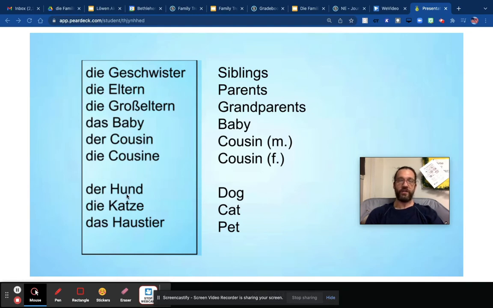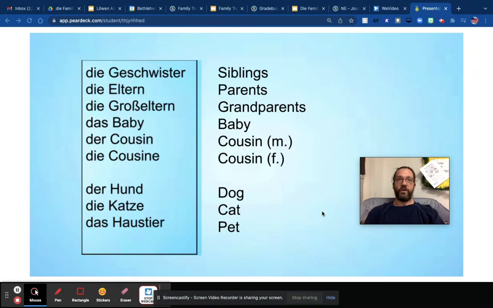Der Hund and die Katze, two of my favorite, are the dog and the cat. Das Haustier is the word for pet. Haus means house, and Tier means animal, so it literally means house animal. So that means pet. All right, so those are other words that you may encounter.